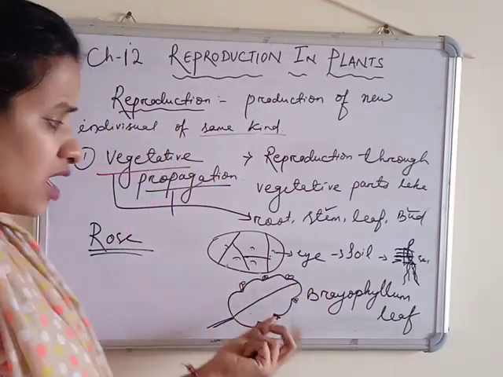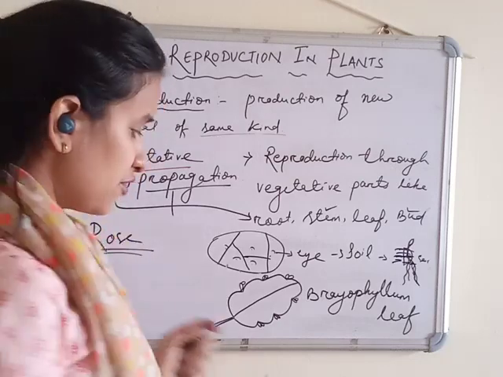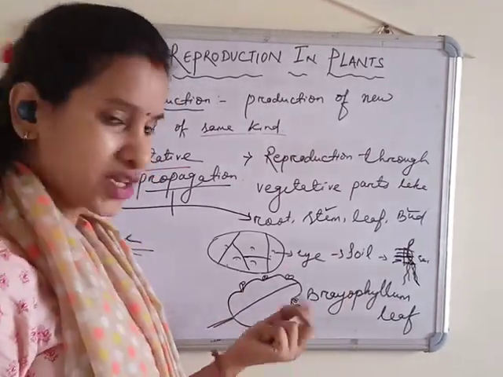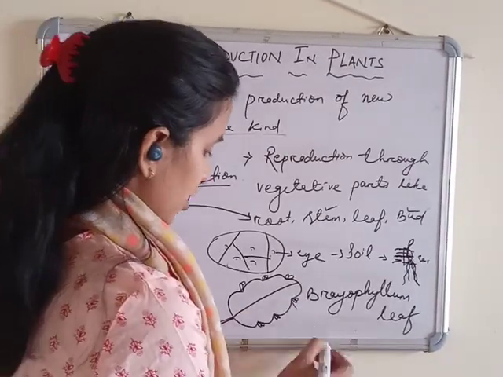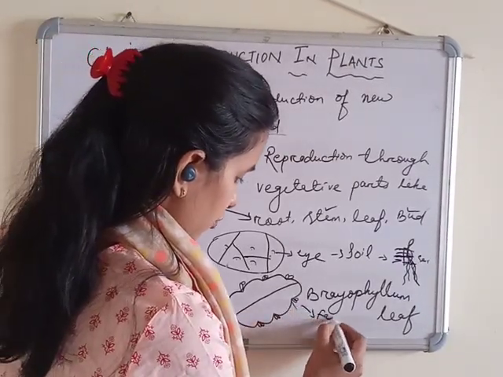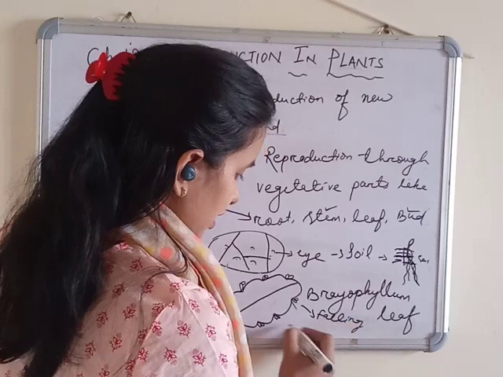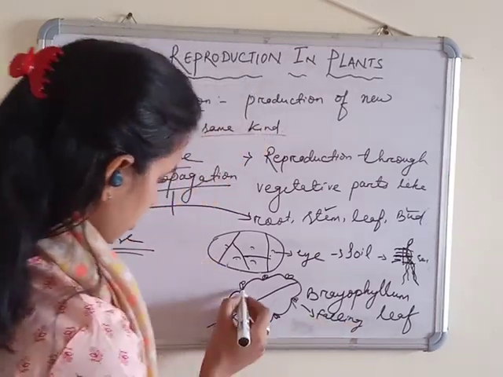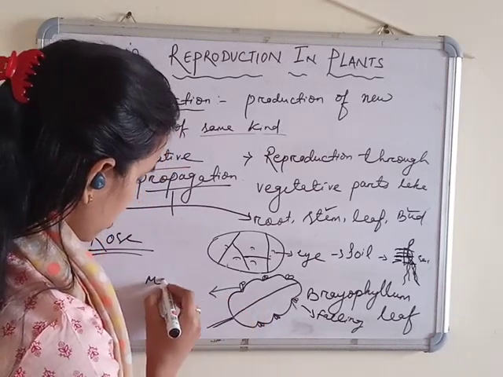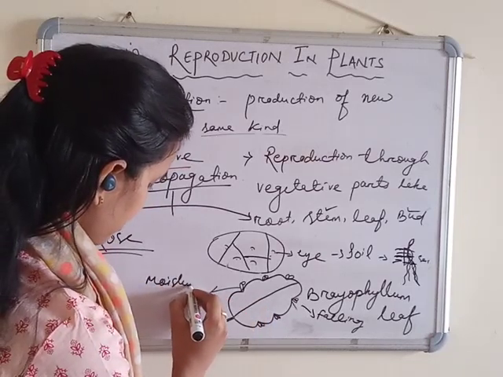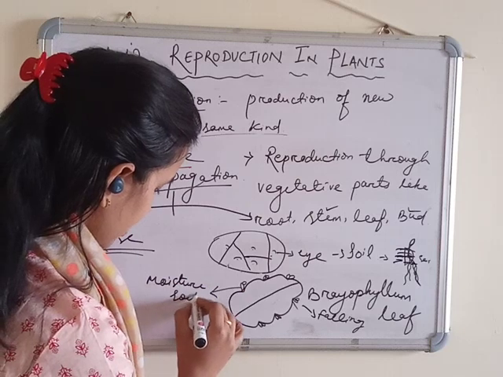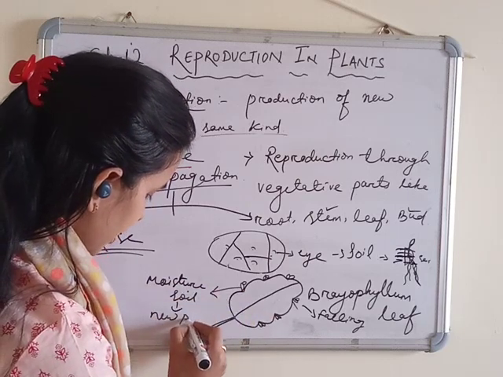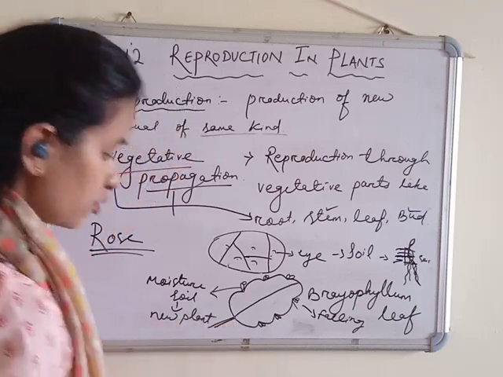After it matures a little, if you pluck it, or when it is mature, it starts falling off. And if it falls onto moist soil, this becomes a new plant.